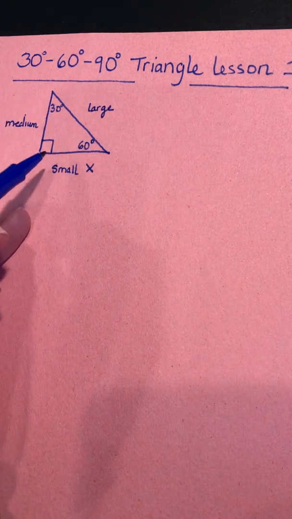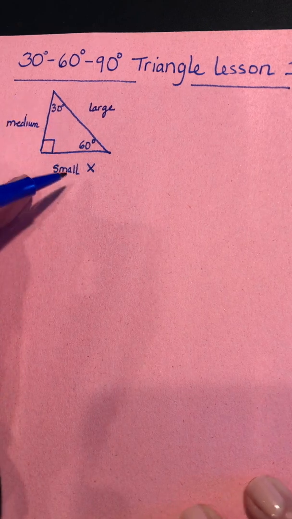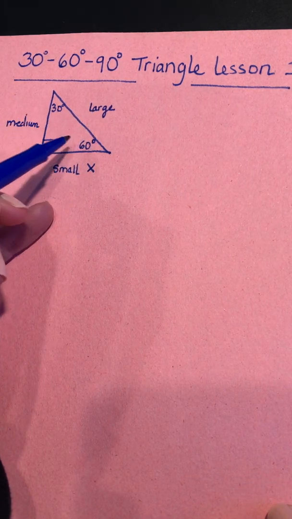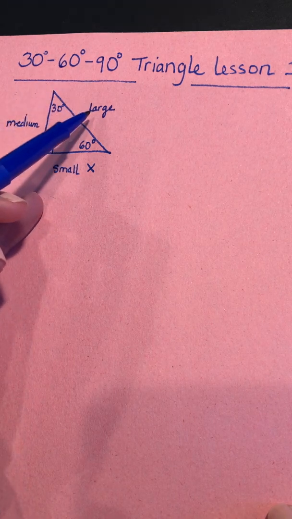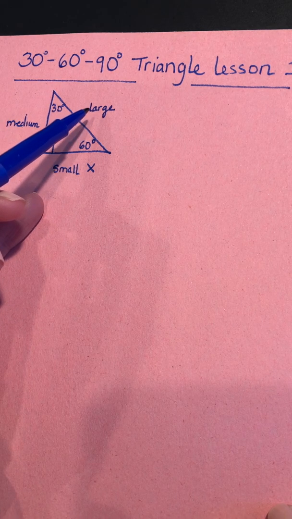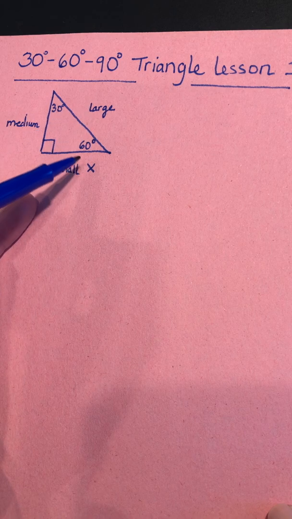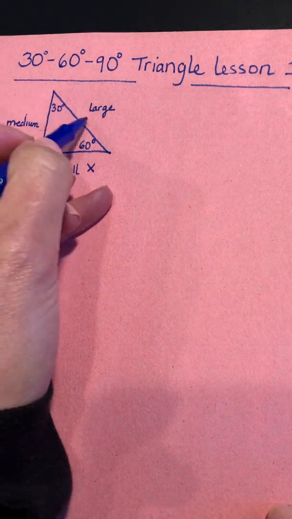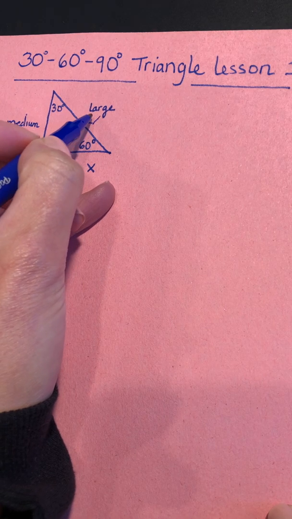Okay, so here's what happens. When I go from my small side to my large side, in this type of triangle, the large side is always going to be exactly double the small side. So whatever the small side is, the large side will be 2 times that.